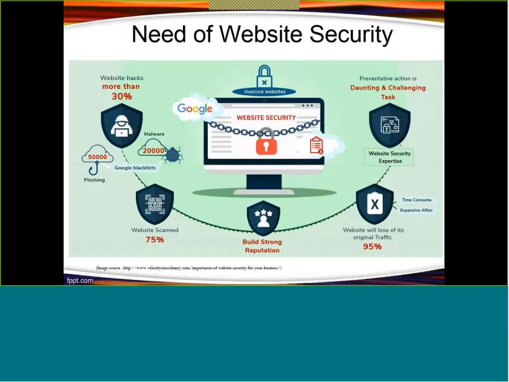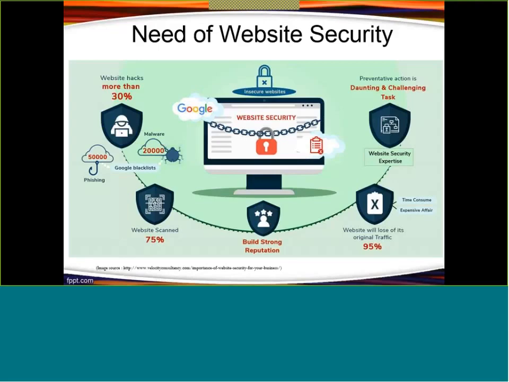And of these websites, more than 30% are already hacked. Out of the total websites available throughout the World Wide Web, 75% are vulnerable, and out of them 35% have already been hacked, and there are more than 50,000 phishing websites, and more than 20,000 websites which have different types of malware.